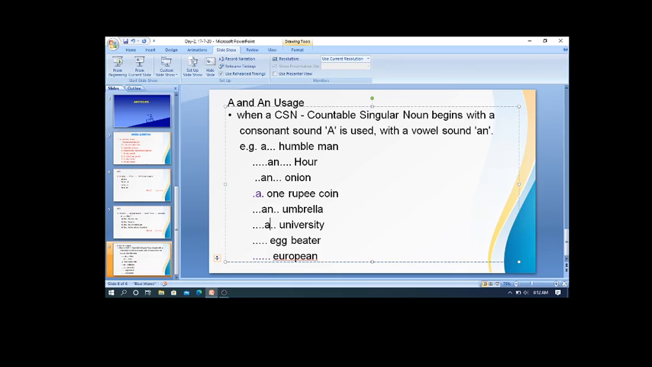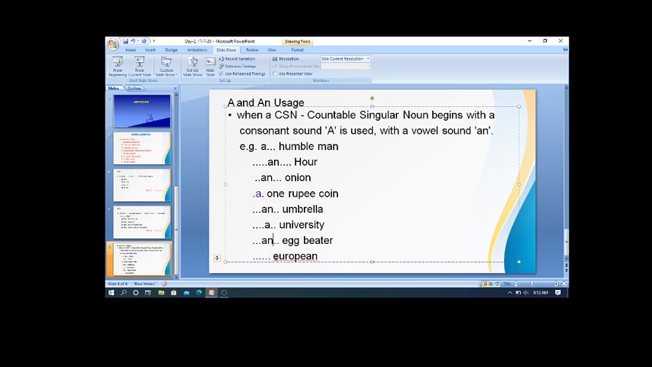Now, let's move on to the next example. Dash egg beater. Egg beater. Here this noun begins with the letter E and with the sound 'eh'. So it is a vowel sound, so we use 'an', no doubt.